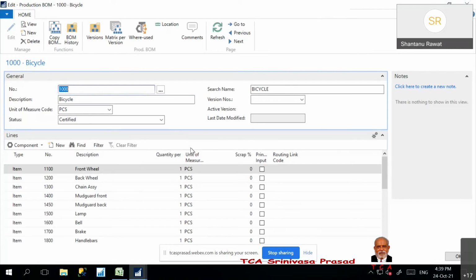Mr. Shantanu, there is one more last question from my side. This 80 GB, whatever number of licenses anybody takes, is it 80 GB, or does it vary from organization to organization depending upon the probable number of entries, records, or number of licenses?